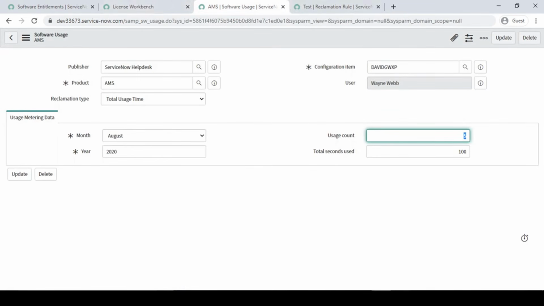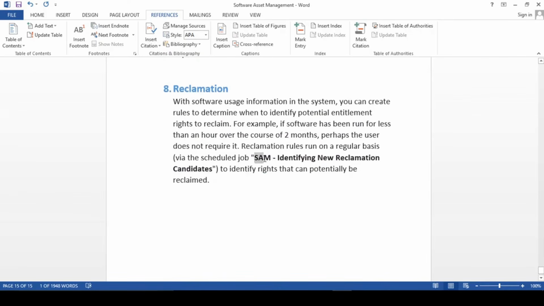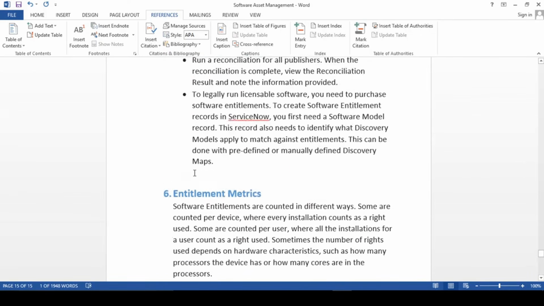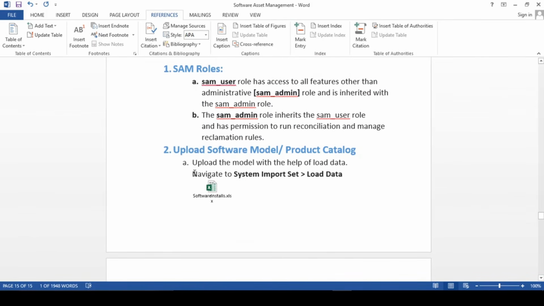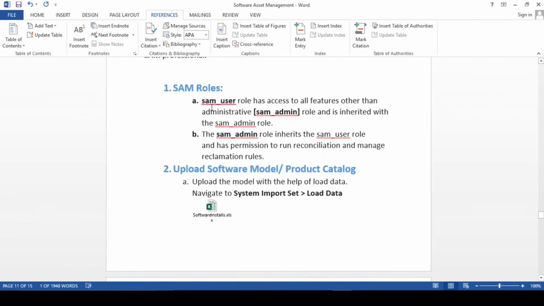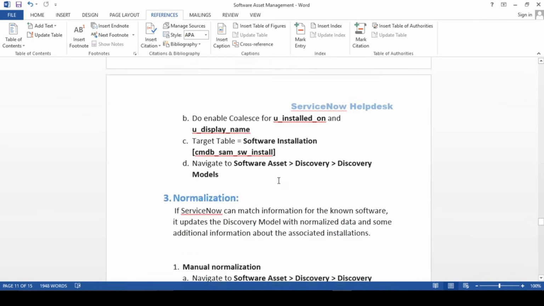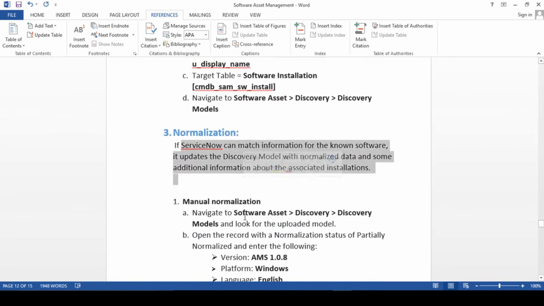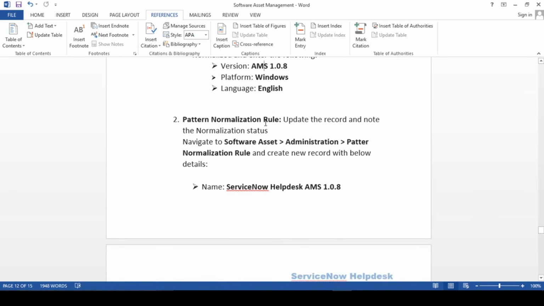Now what we have to do, guys, is run that one schedule job to reclaim it. I have already captured all these things, so let me showcase them before running it. We have talked about the users, about loading our product, and about normalization, how we can do it. Basically we have to map what we have discovered to what we have in the system.